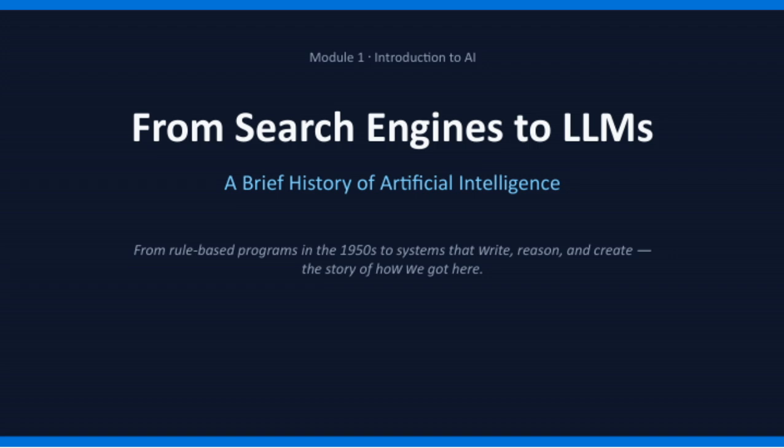Today, we'll explore how AI has evolved from simple rule-based programs in the 1950s to the advanced systems that can now write, reason, and create. We'll start with a brief history, move through the development of search engines, and end with the rise of large language models. So, let's dive into this captivating story of innovation and progress.